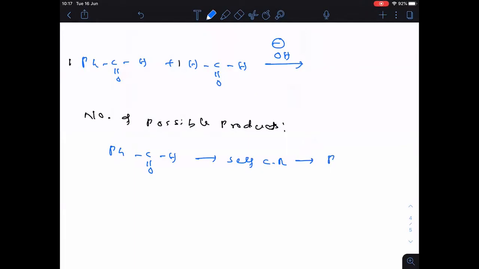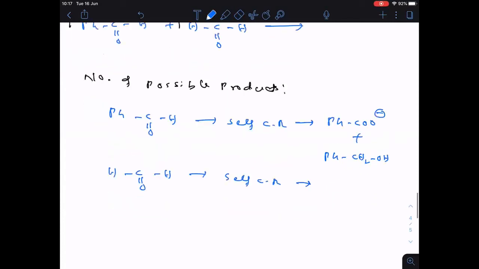So what are those 2? One is the salt of the carboxylic acid. One is the primary alcohol. Clear? Similarly, let me take the formaldehyde. So this also undergoes self-Cannizzaro reaction. Here also 1 mole undergoes oxidation to give the formate anion and the other mole undergoes reduction to give the primary alcohol.